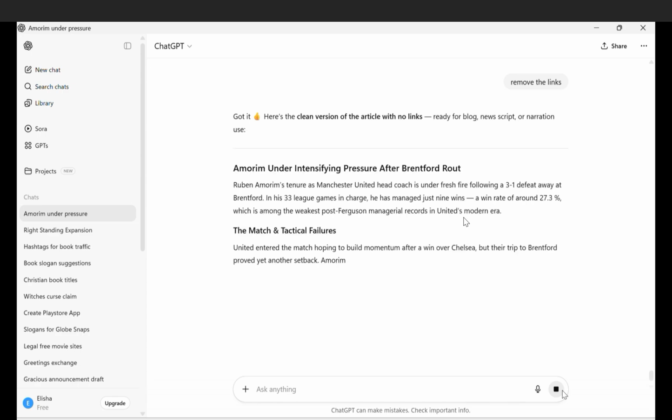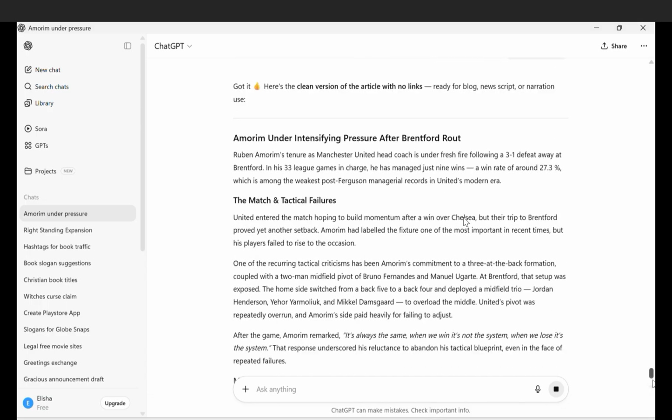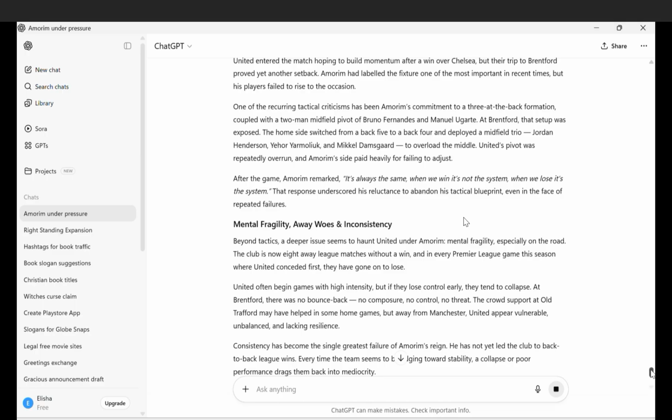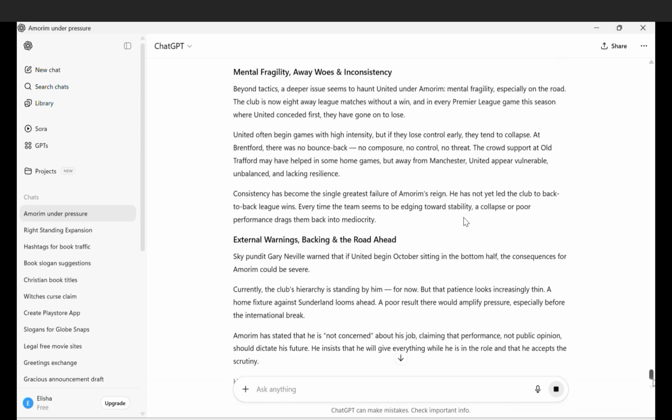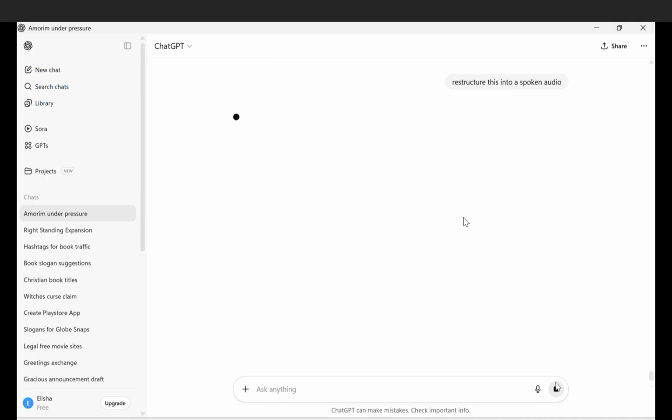But we also want, I'd love to have this. Of course, it's still generating. But I want to restructure this into a spoken audio script, and therefore I tell it to restructure this into a spoken audio script. Yes, and then I generate, and there we are.